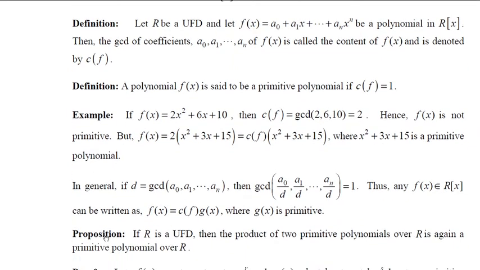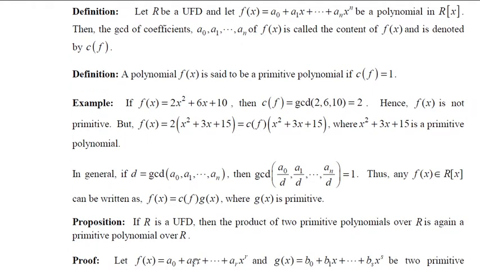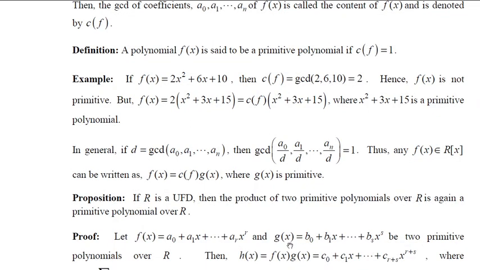Now, let's move on to a proposition. If R is a unique factorization domain, then the product of two primitive polynomials over R is again a primitive polynomial over R. Let us consider two polynomials f of x and g of x of degree r and s respectively, and f of x and g of x are primitive. That means GCD of a0, a1, up to ar is 1 and GCD of b0, b1, up to bs is also 1.